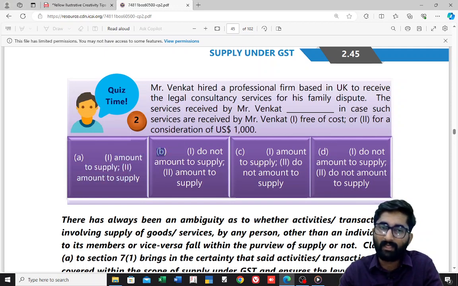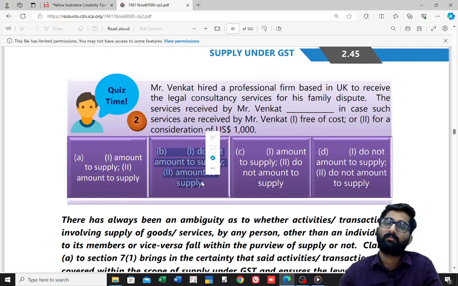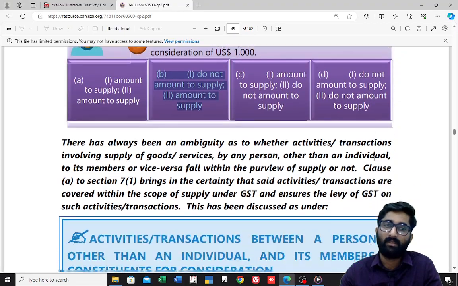C, amount to supply, no, it will not amount to supply. In option D, that is also not the answer. So the correct answer is B. Option B is the right answer. Next.